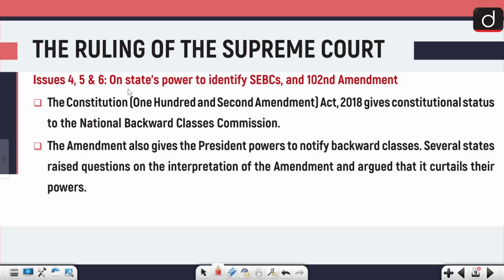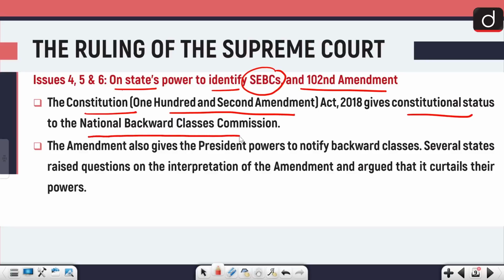And the next issue that came to the state's highlight was on states' power to identify socially and economically backward classes and the 102nd Amendment Act. Now, the Constitution 102nd Amendment Act 2018 gives constitutional status to the National Backward Classes Commission, and the amendment also gives the President powers to notify backward classes.